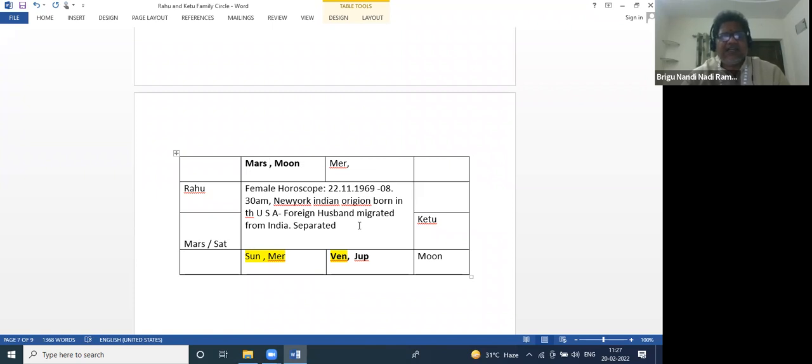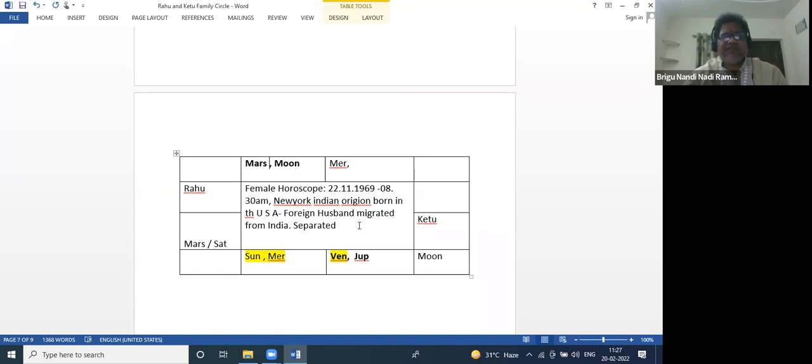Though they are Indian, she was born in the US itself. That's why Indians are foreigners to her, though she has Indian origin. So anyhow, a foreign husband, and Mars is with Ketu in the 5th house. That's why now they are living separately. The husband is still settled in the US itself, and due to certain reasons, they are separate.